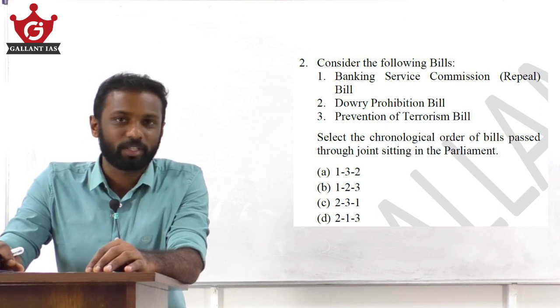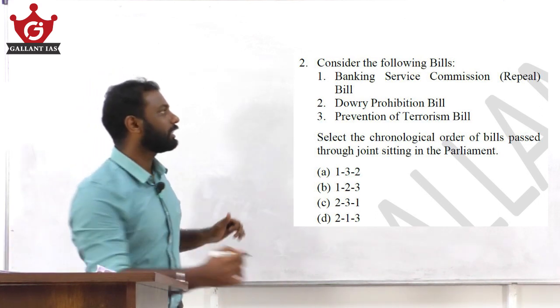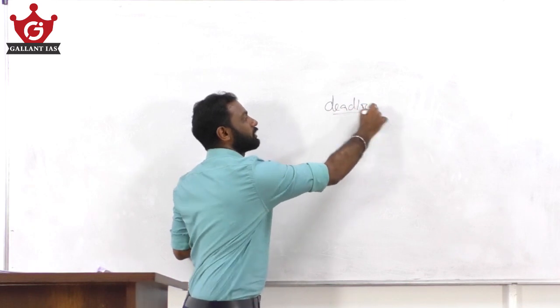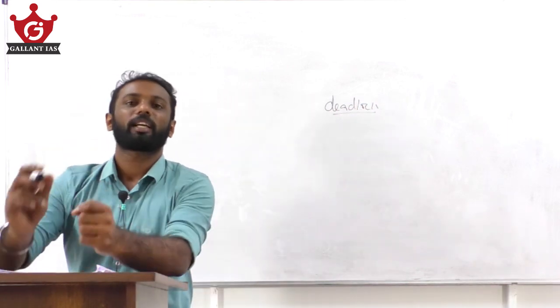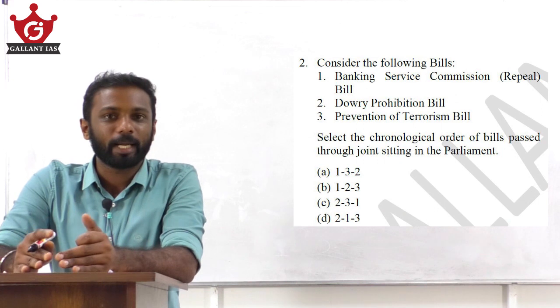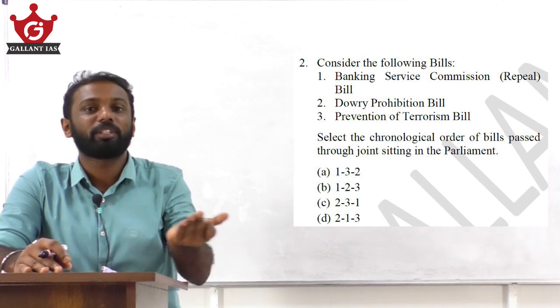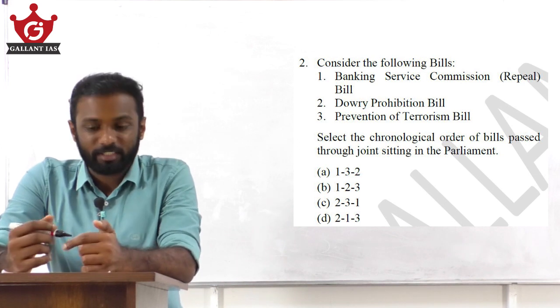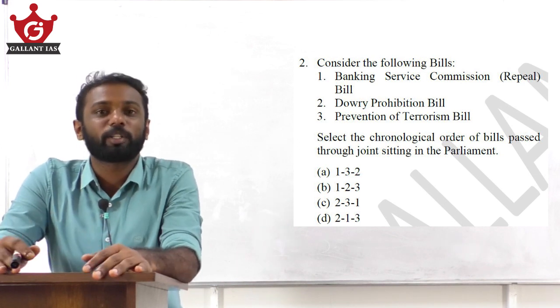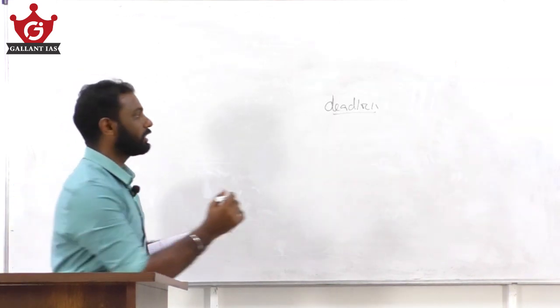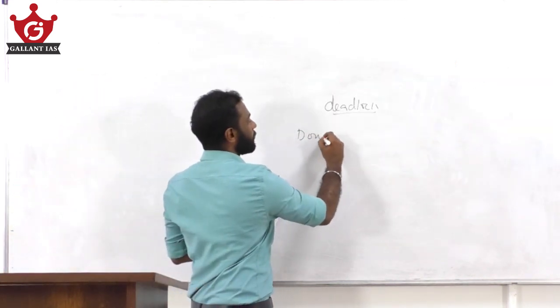So what is actually a joint sitting? It's nothing but, whenever there is a deadlock in passing a bill between Lok Sabha and Rajya Sabha, the President of India can call for a joint sitting. At that time, all the members of Lok Sabha and Rajya Sabha sit together, deliberate on the bill, and pass it. In our history, only 3 such bills were passed through joint sitting under our Parliament. One is the Dowry Prohibition Bill,